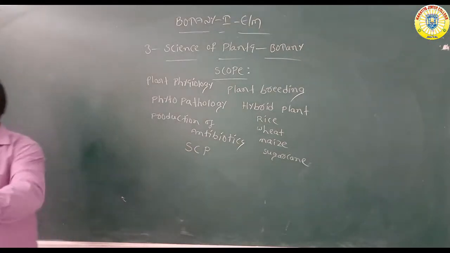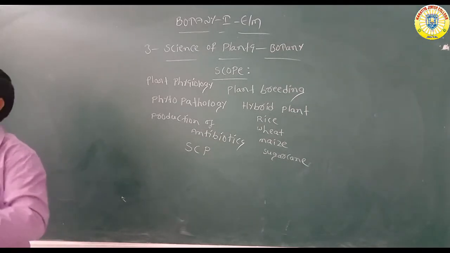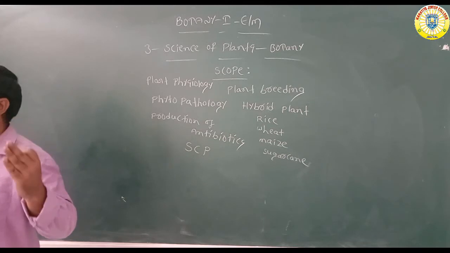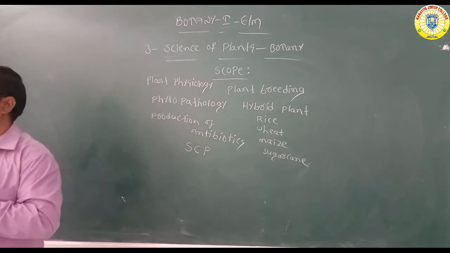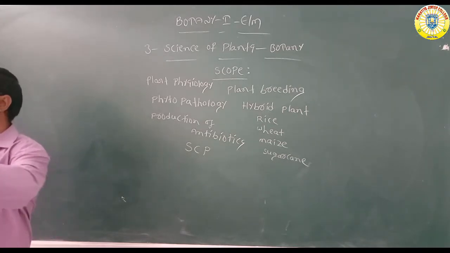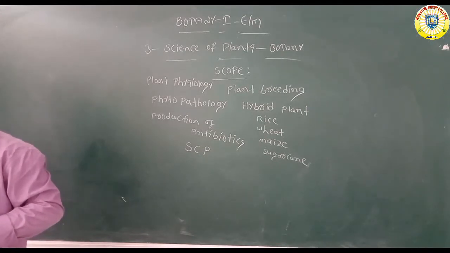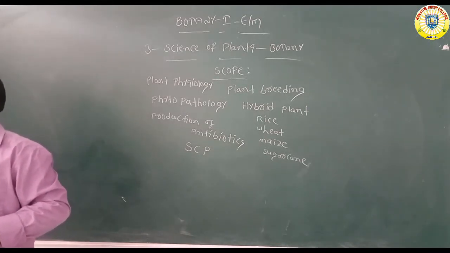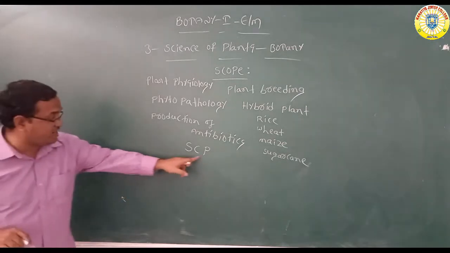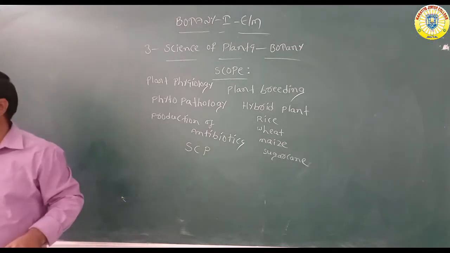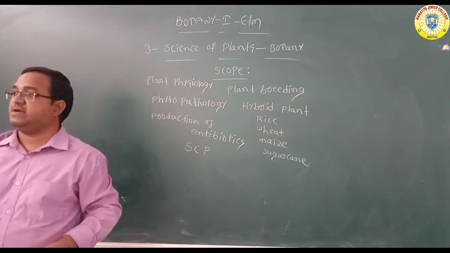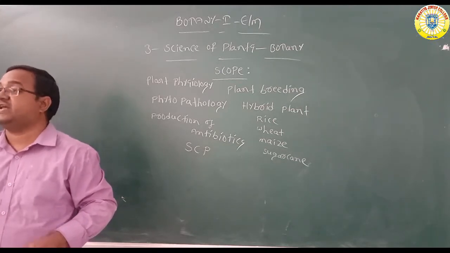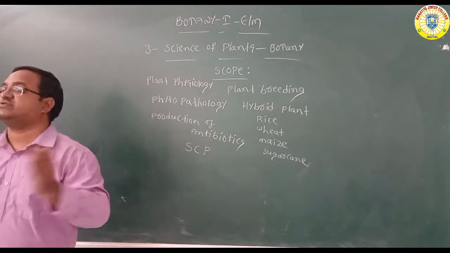For example, mushrooms. In Telugu we call them puttagodugu. Some edible mushrooms are there. Some mushrooms contain more and more proteins, so they are very useful. So, production of single cell proteins also. Mushrooms are some examples. From microorganisms, from fungi, we have to produce the proteins, which are alternative sources.